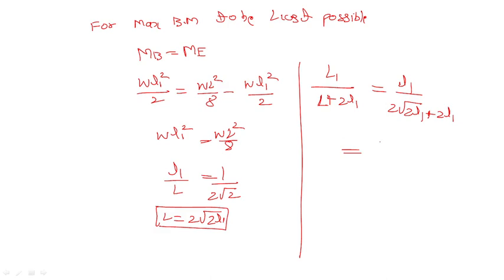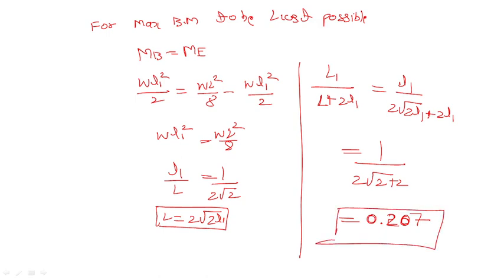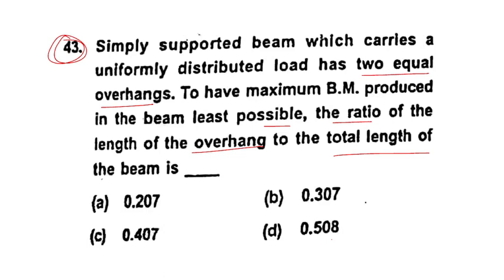So the answer is 1 divided by 2 root 2 plus 2, right? That is 0.207. This is the answer for this question. Okay, 0.207. Yes, A is the answer for this question.